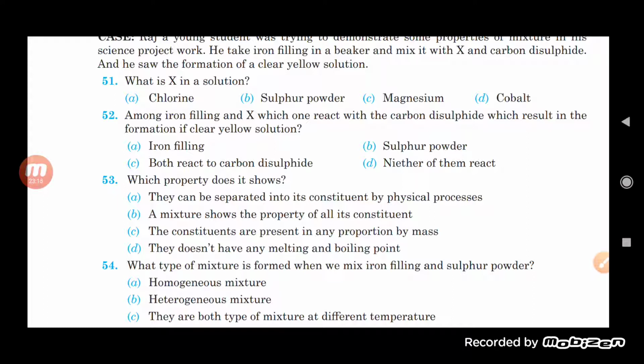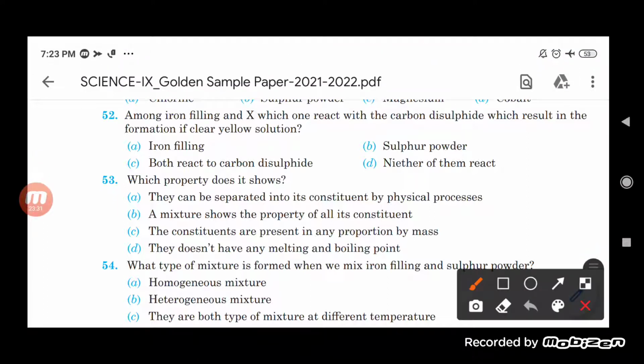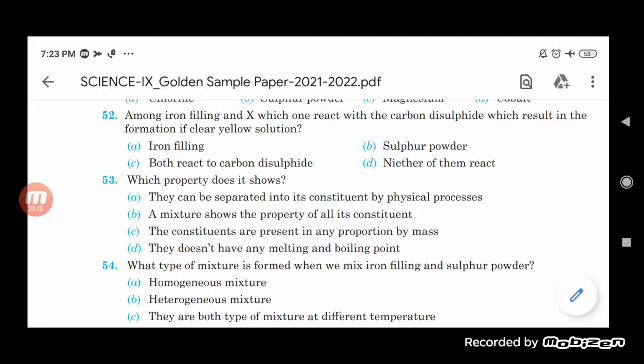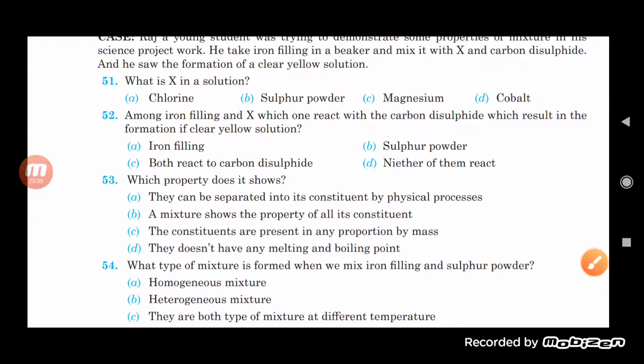So basically we know that it is again the sulfur powder which will easily react with the carbon disulfide, and because of that a clear yellow solution will be formed. So we can say here that again the correct option will be B only, that is sulfur powder.